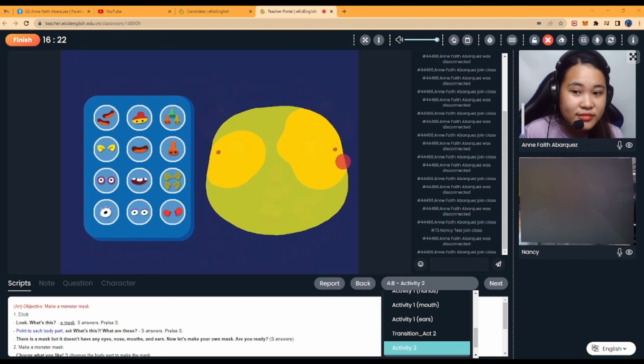These are parts of the body. Okay, so what's this? Mouth. How about this? Nose. How about this? Ears. Okay, mouth, nose, ears, and eyes.